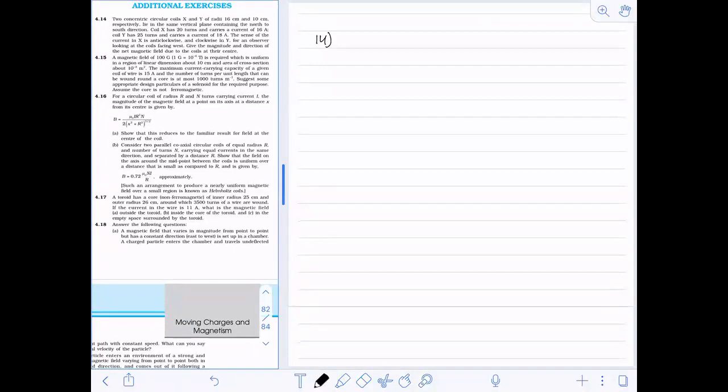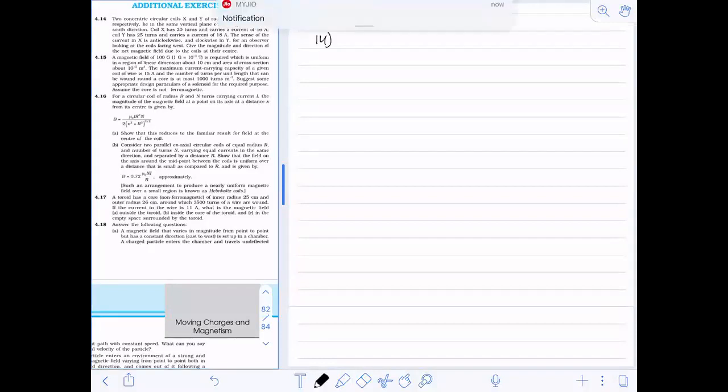So we have two coils which lie in the same vertical plane containing the north to south direction.